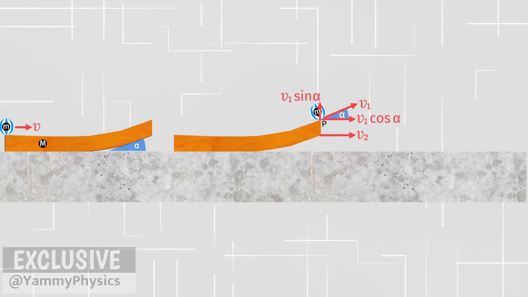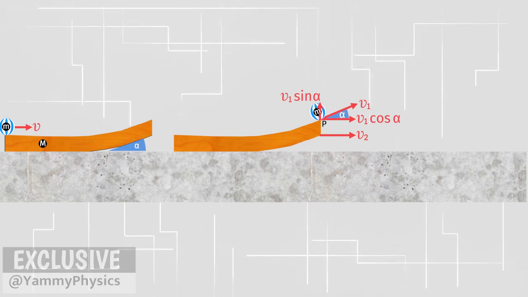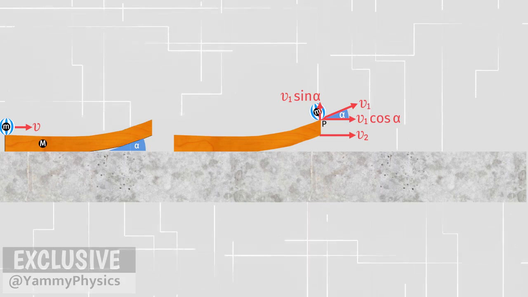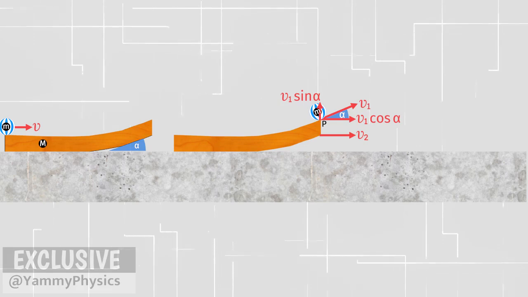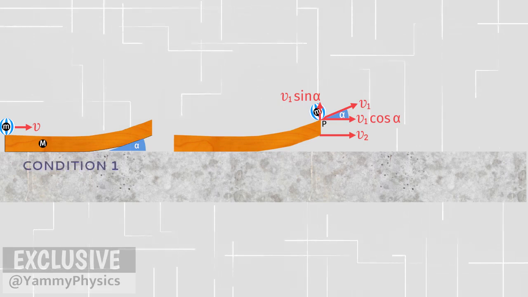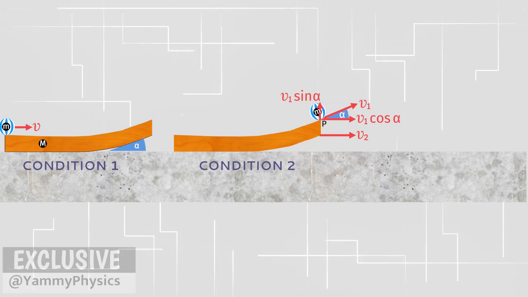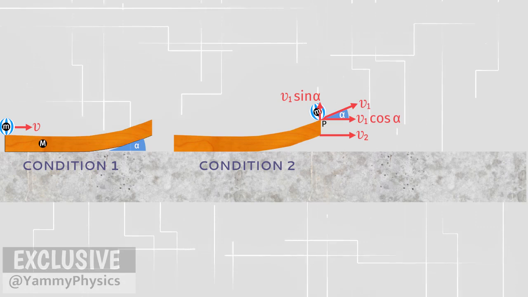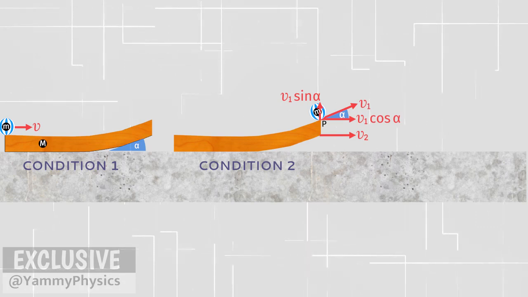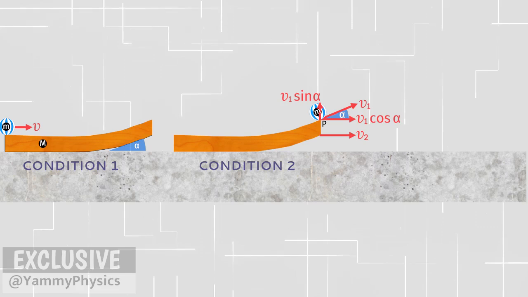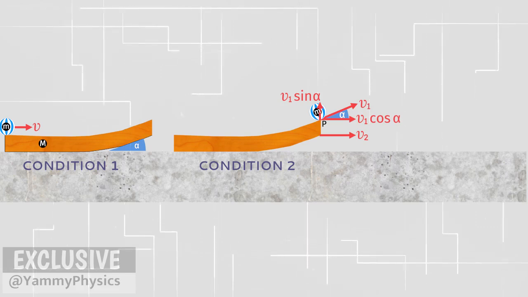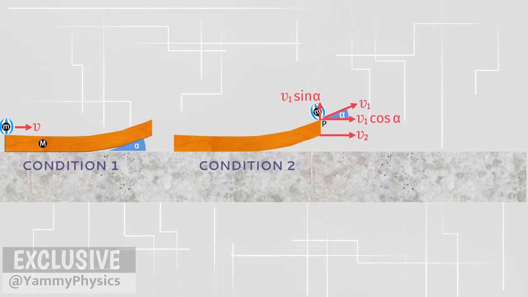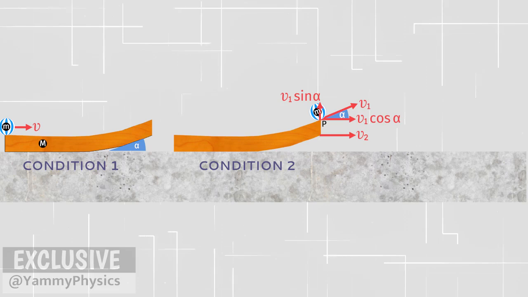We have two conditions. Conditions when the ball first moves, and conditions when the ball leaves the surface of the board. Let's call these conditions 1 and condition 2. In condition 1, the board is still not moving. In condition 2, the board has reached a speed of v2. What can we think of from these two conditions? That's right. The ball hits the wooden board. This is a collision event.